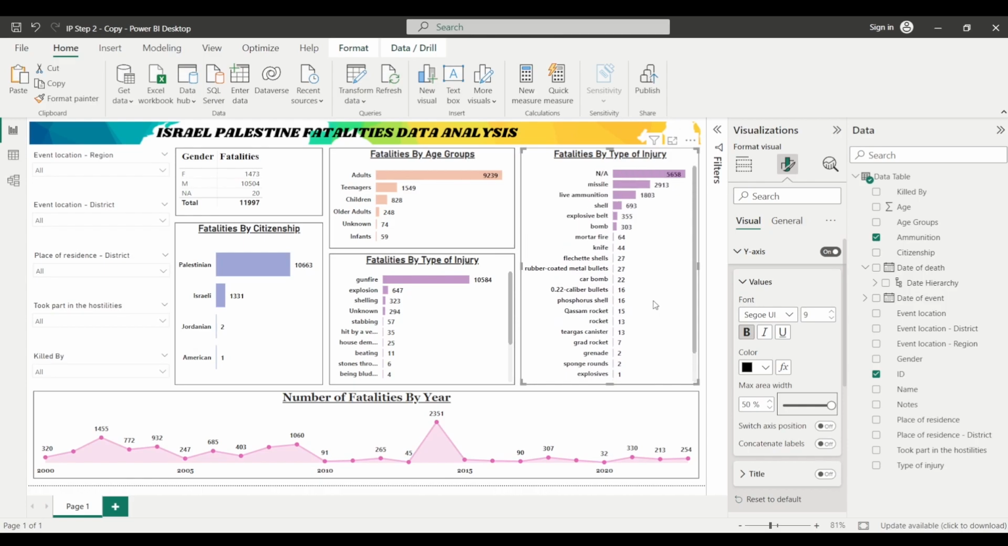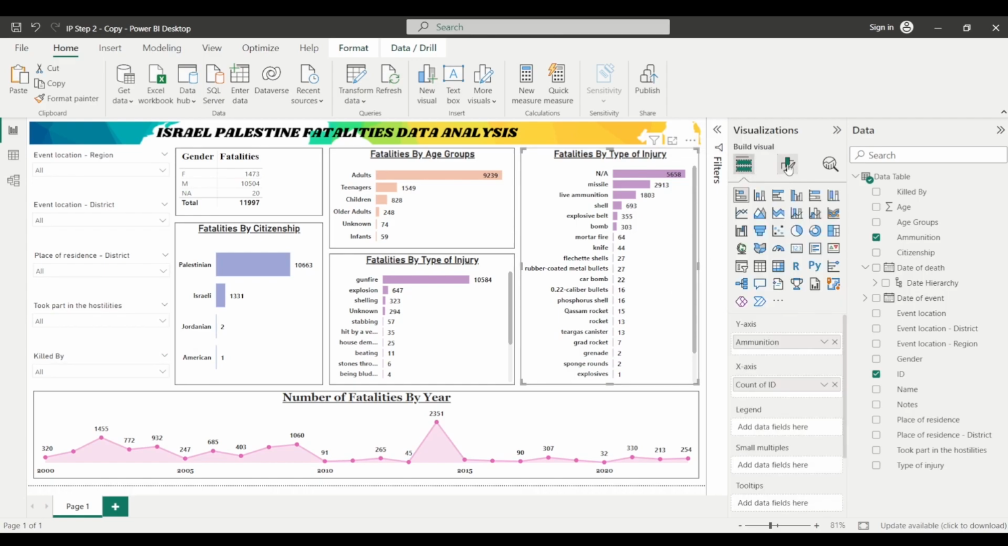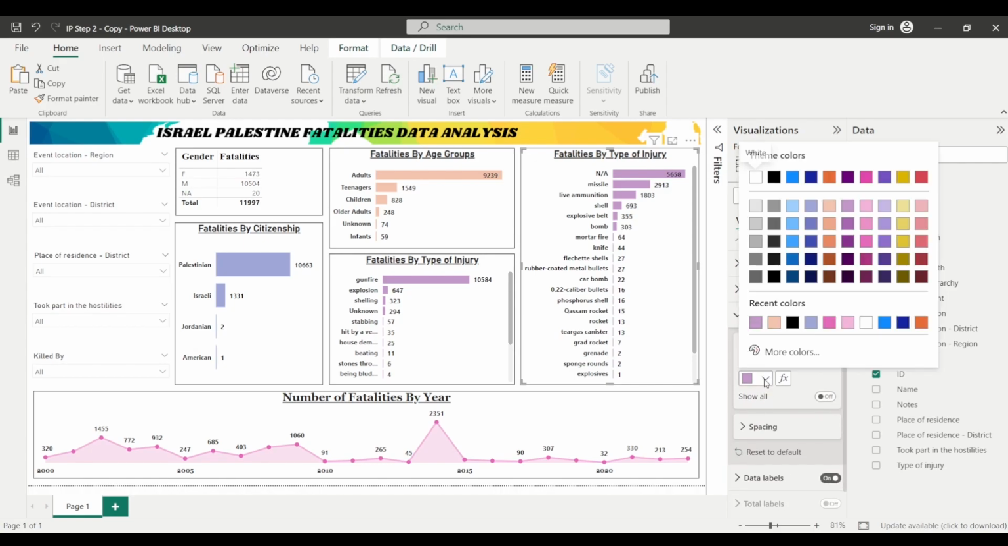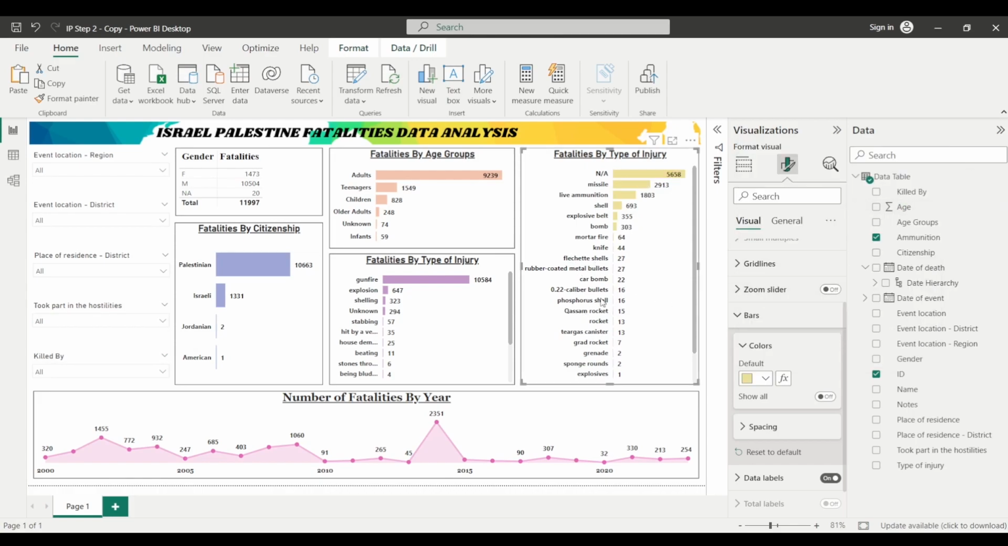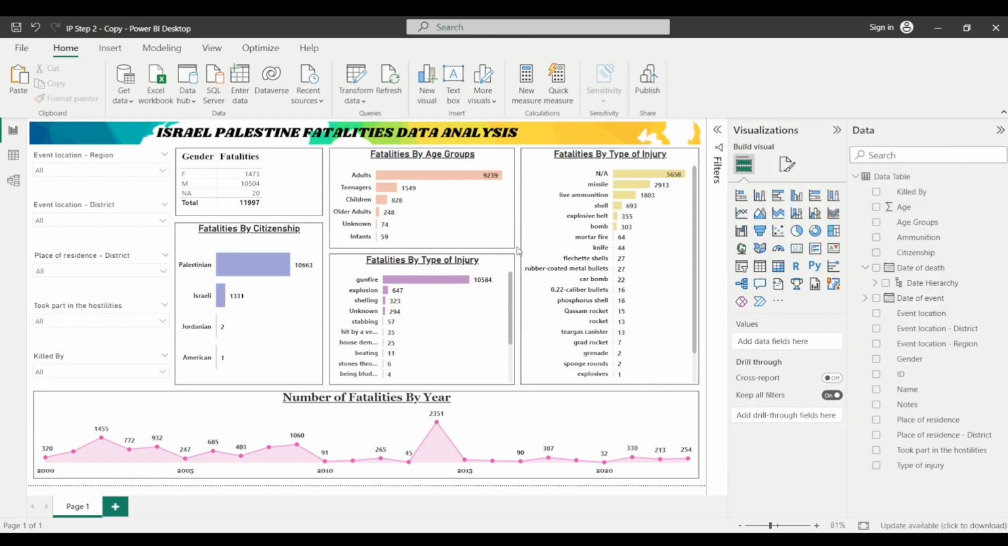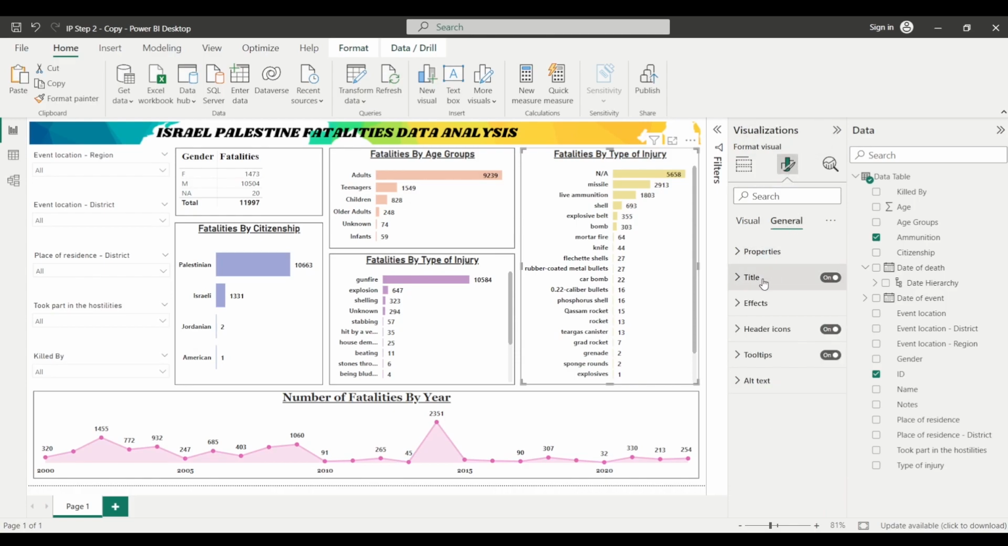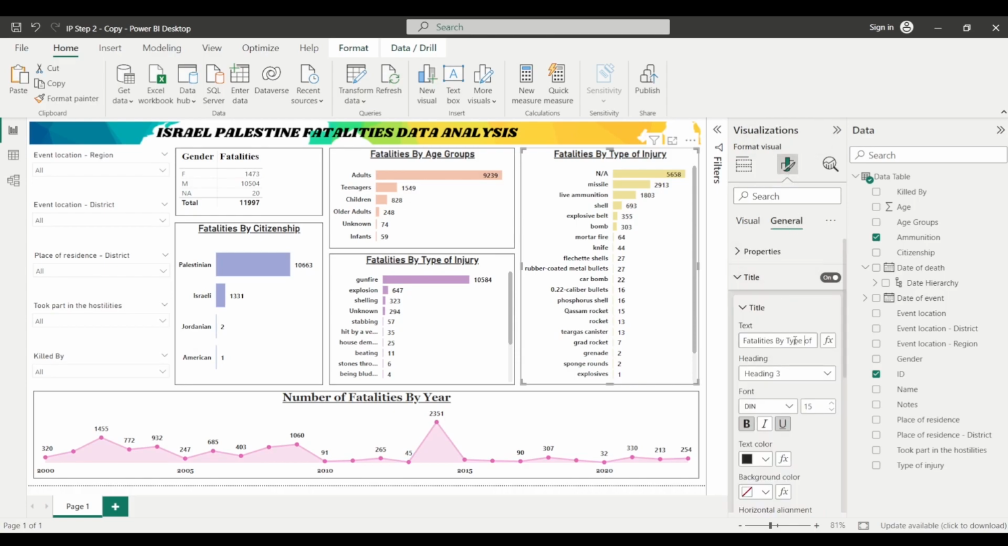And you can change the color of the bars as well. So having this chart selected, click on format your visual, and then under this bar section you can select a different color. So let's choose this color. So it now represents the data. You can choose any other color of your choice. Also, we are now required to change the title for this particular chart, that is fatalities by ammunition. So I'll click on format your visual, general, and under this title section I will write fatalities by ammunition.